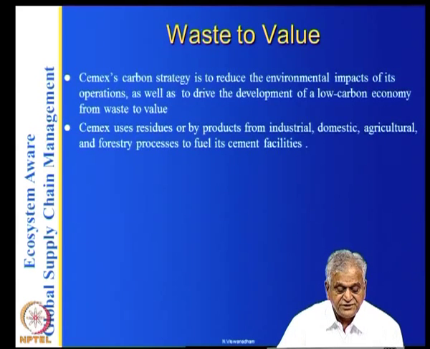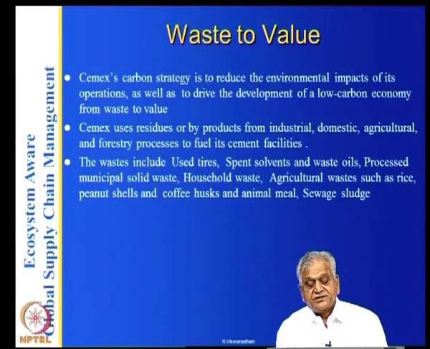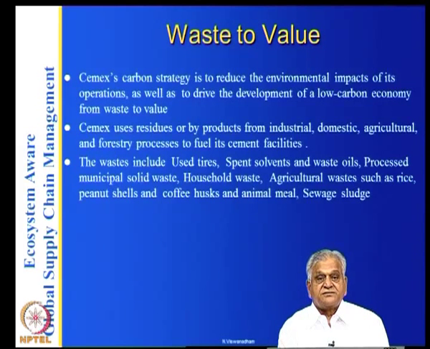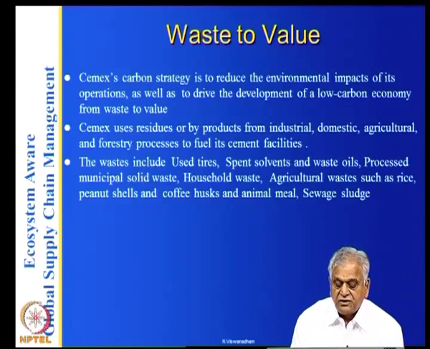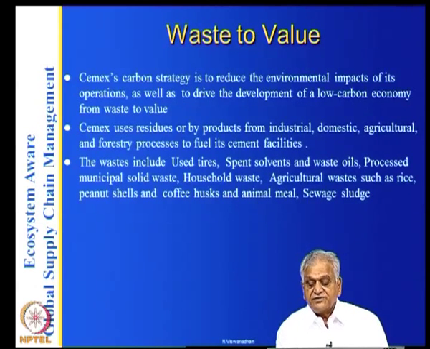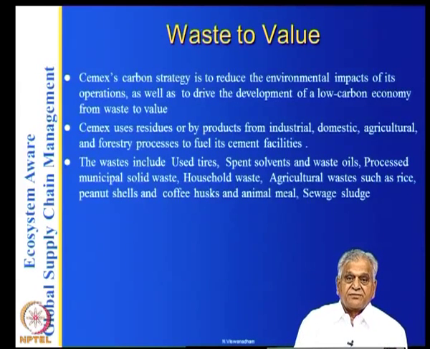For example, some of the waste materials include used tires, spent solvents, waste oils, processed municipal solid waste, household waste, agriculture wastage such as rice, peanut shells and coffee husks, animal meal, sewage sludge and so on. So, basically all these things are being used.